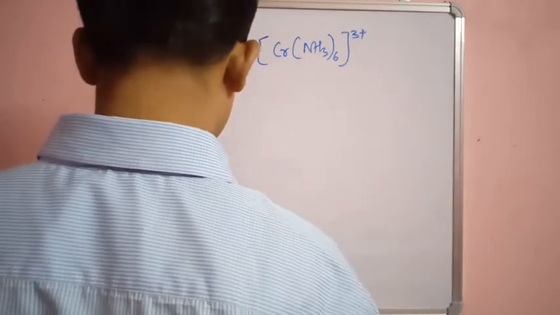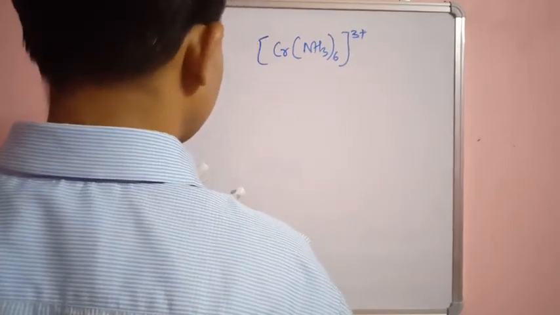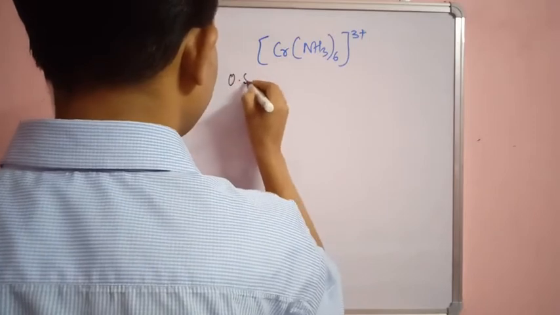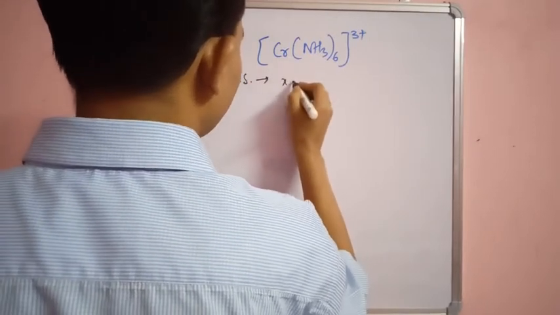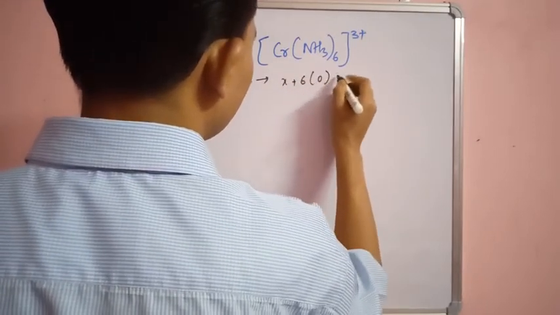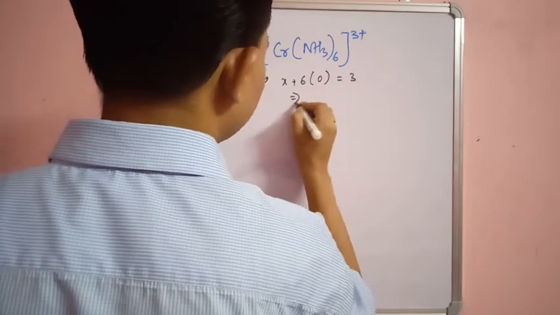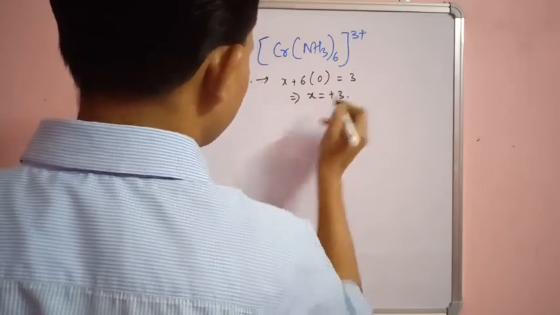Now first we have to know the oxidation state of the metal. So the oxidation state of the metal is X plus 6 into 0 equal to 3. So X is equal to plus 3 is the oxidation state.